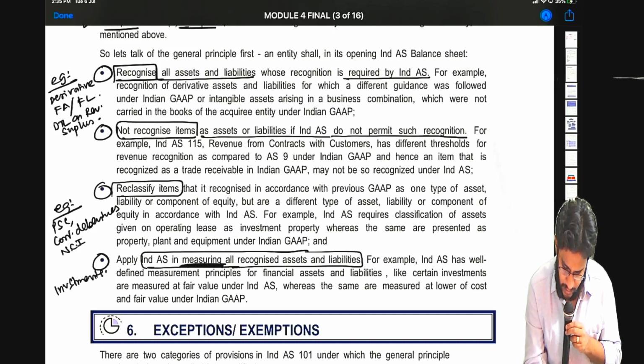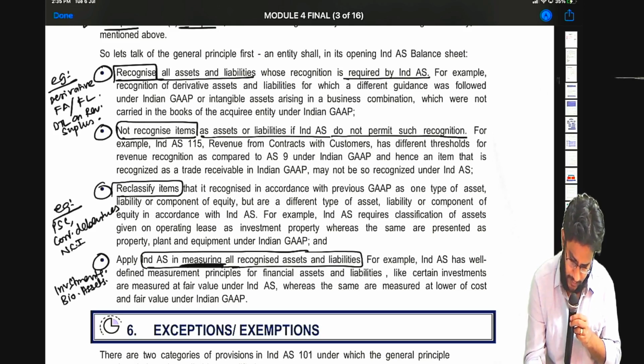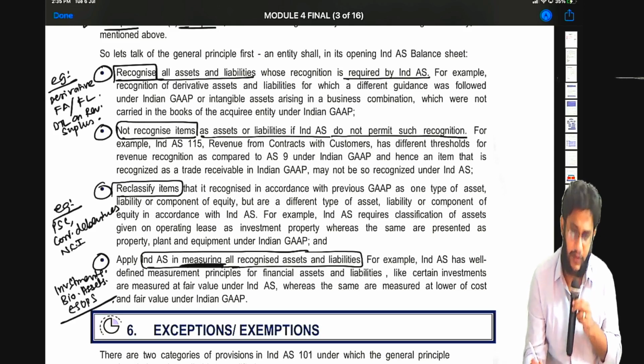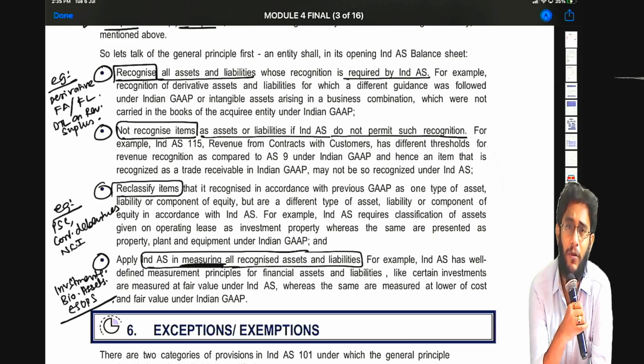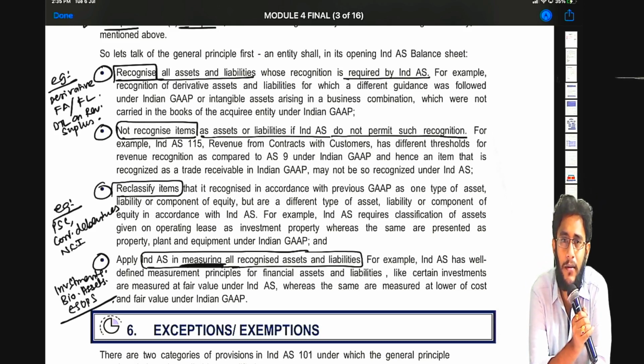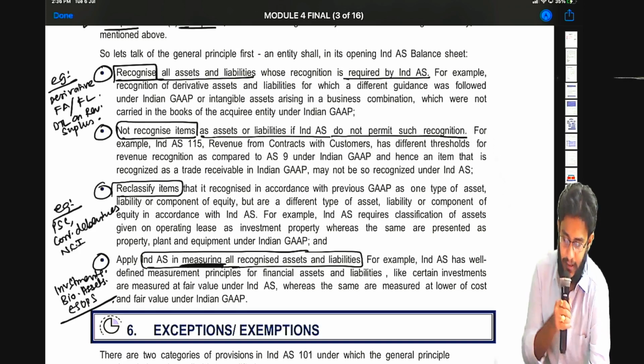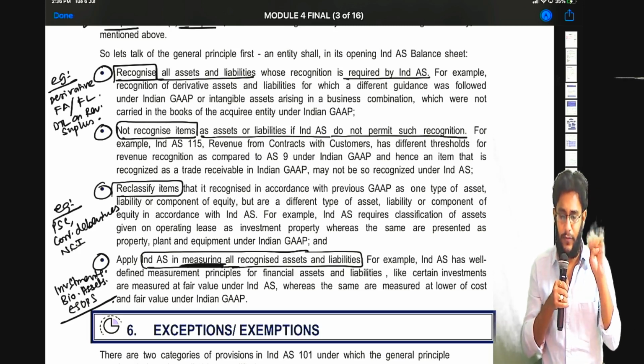Investments, even biological assets. Many examples are there. Share-based ESOPs are there. So ESOPs, for what adjustment is there? Oh, this I told you in ESOPs. But again, ESOPs, if you remember, in Ind AS 102, ESOPs has to be measured only at fair value. Whereas the guidance note which we used to do under AS regime permits intrinsic value also, but intrinsic value is not to be considered for ESOPs accounting. We have discussed that. So like that, measurement changes. So these four things are common.